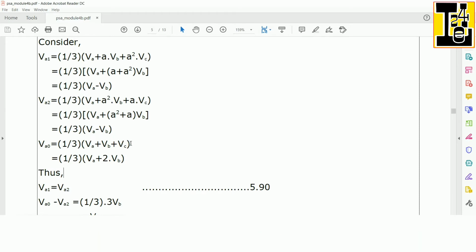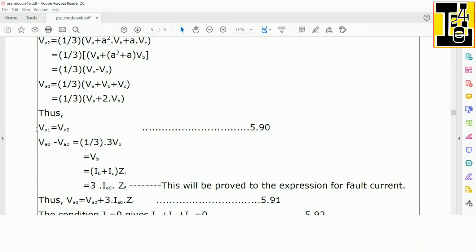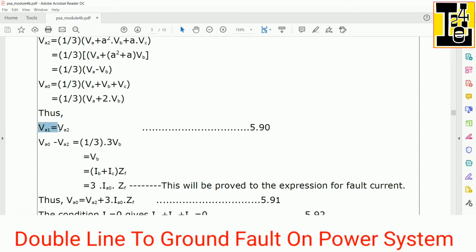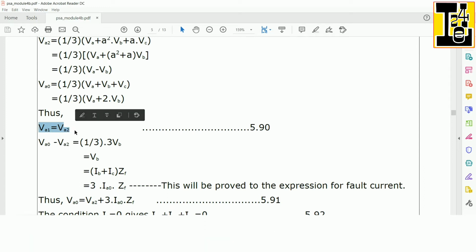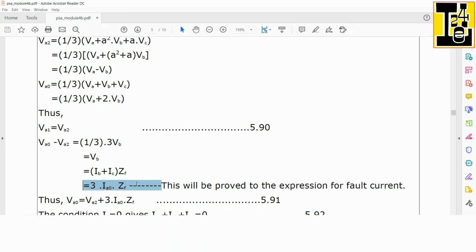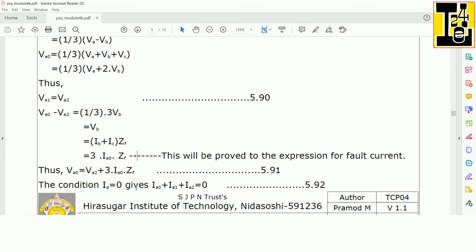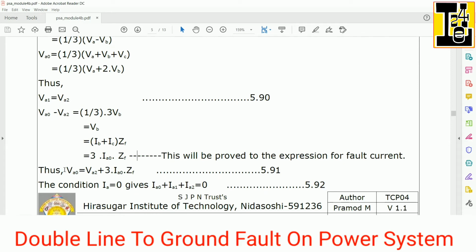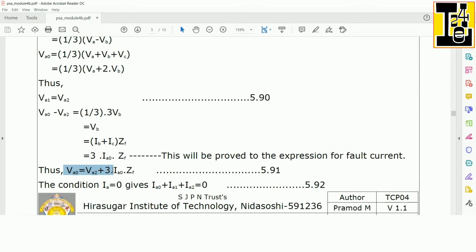So by observing this result, we can say that the positive sequence terminal voltage VA1 is equal to the negative sequence terminal voltage VA2. Further, subtracting VA2 from VA0, we will get VA0 minus VA2 is equals to 3 into IA0 into ZF. Writing the expression for VA0, that is VA0 is equals to VA2 plus 3 into IA0 into ZF.